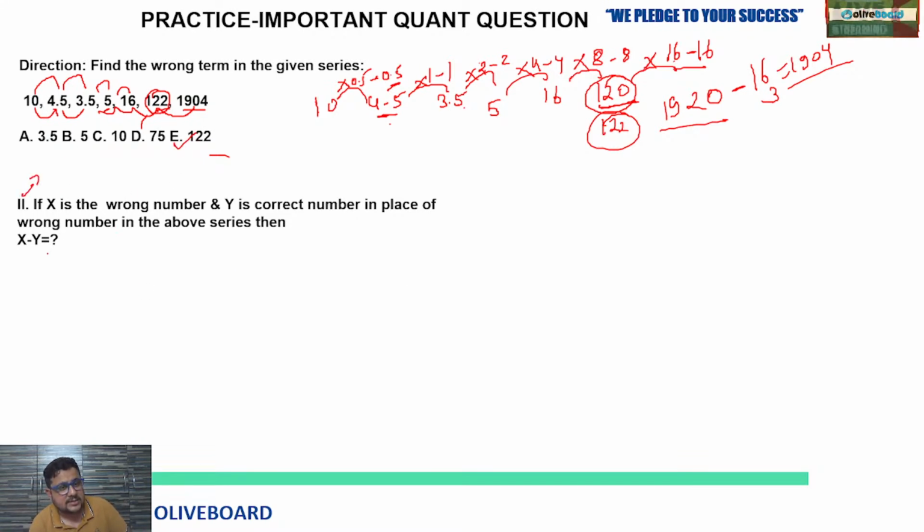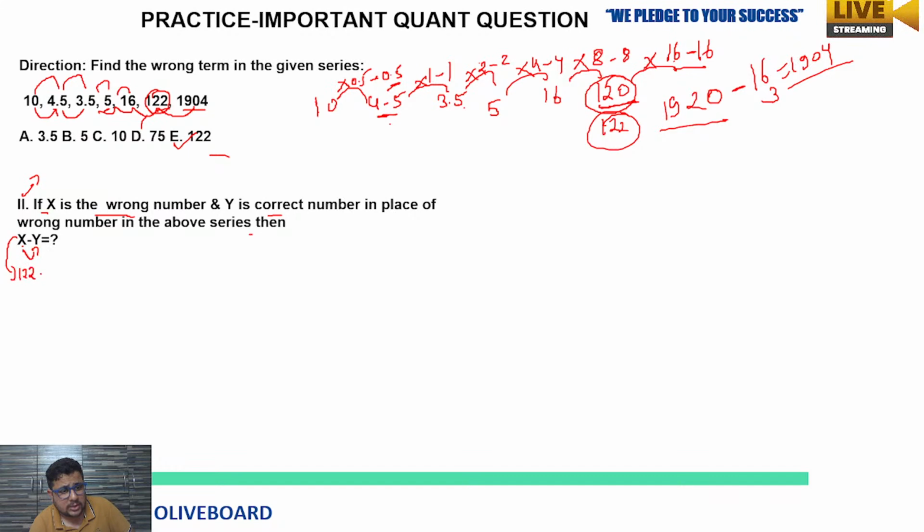Second question based on this wrong number series is what? If x is the wrong number, y is the correct number, similar to the previous one, in place of the wrong number in the above series, then x minus y. So they are asking the normal difference. They could have asked you something else, like 3x minus 4y, meaning they will make the question lengthier. They're going to ask you some statement-based things, some calculative extra data, and based on that you have to practice. So x minus y, you know the value of x, that is how much?